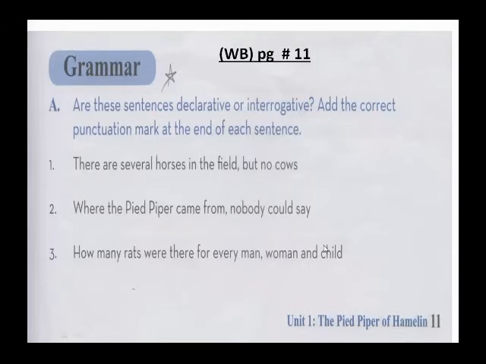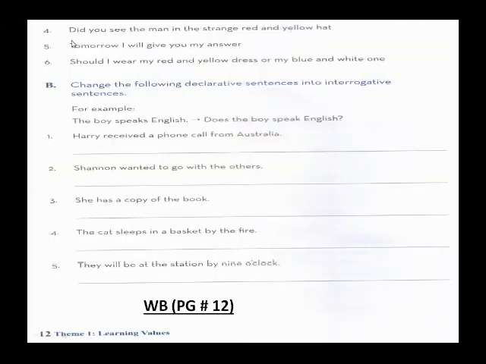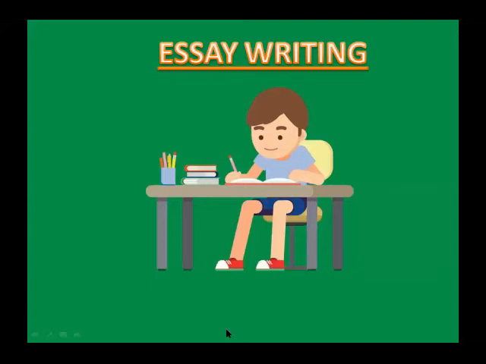Okay, dear students. See, this is the fourth, fifth, and sixth of exercise A, and this is exercise B. This is also present in the workbook on page number 12. These are the grammar exercises of unit number 1 of your workbook on page number 11 and page number 12. Okay, so dear students, now we are moving towards our next topic, and that is essay writing.